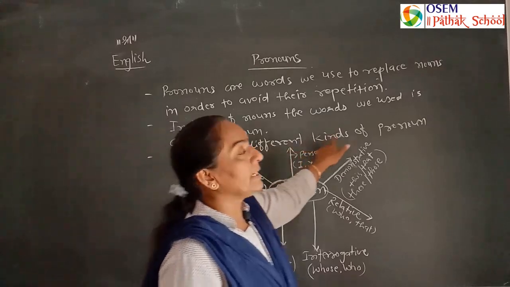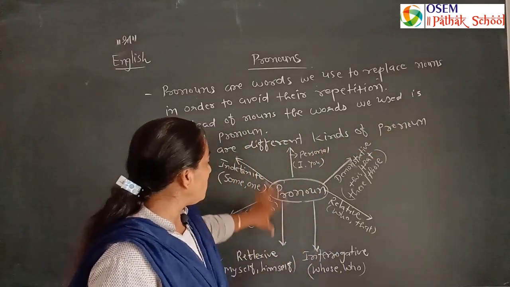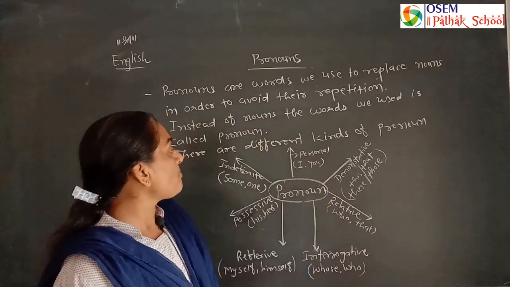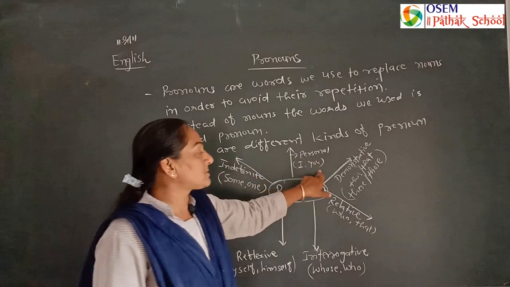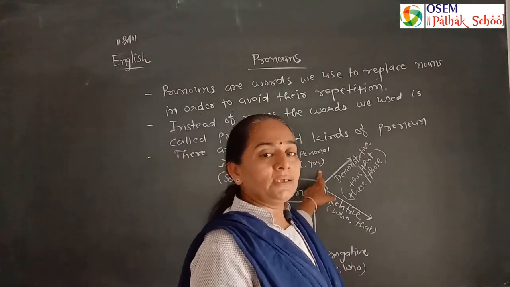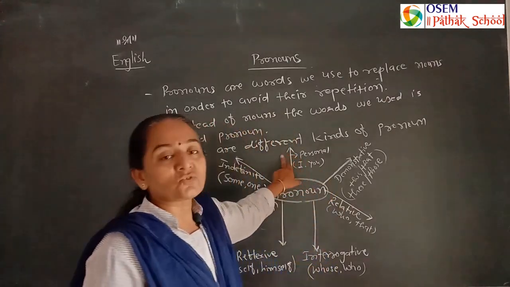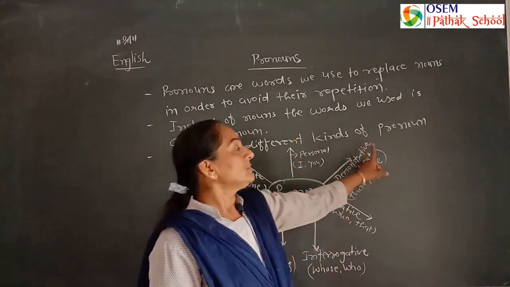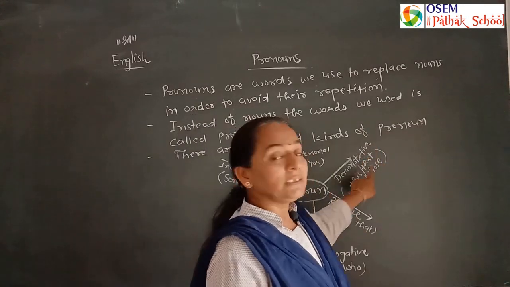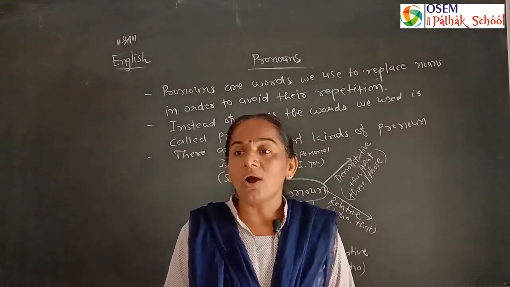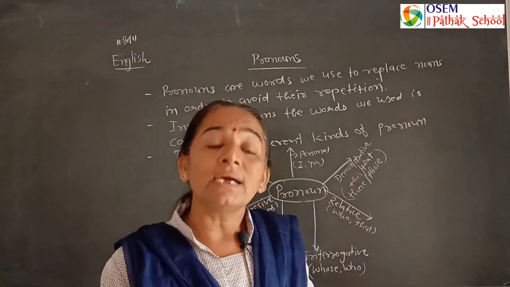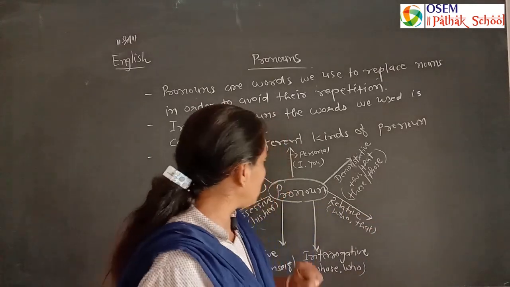There are different kinds of pronoun, most probably 7 to 8 kinds. Number 1 is personal pronoun like I, you, we, he, she, it, they. That is called personal pronoun. Then demonstrative pronoun indicates something. That means this, that, these and those. This is a ball. That is a chair. These are cows. Those are birds. We use these in demonstrative pronouns.